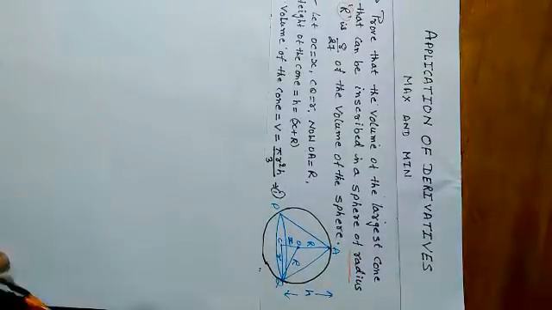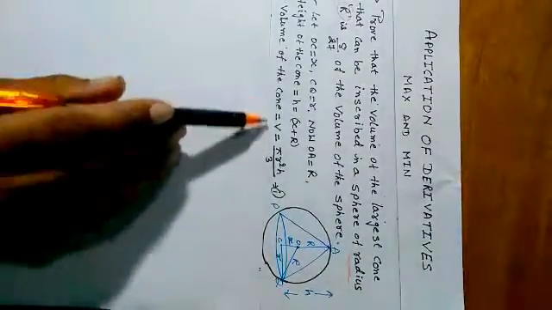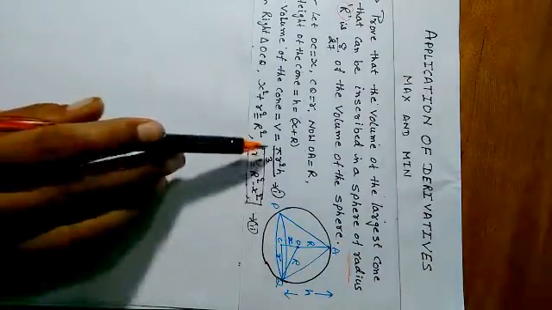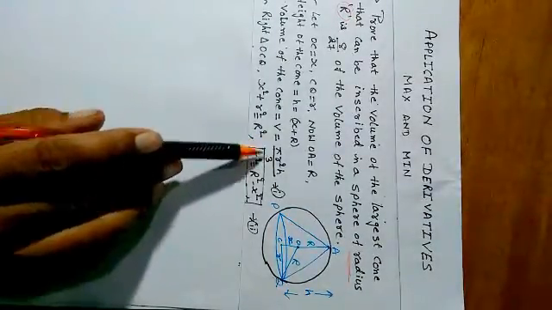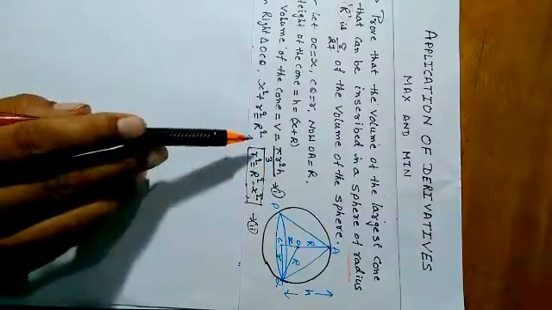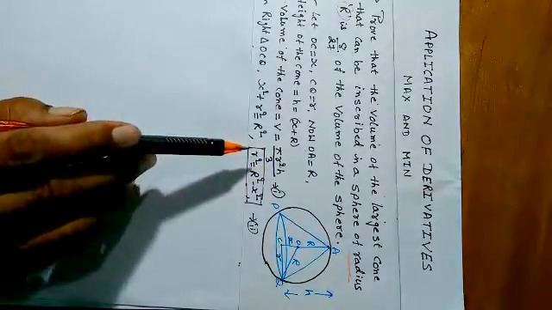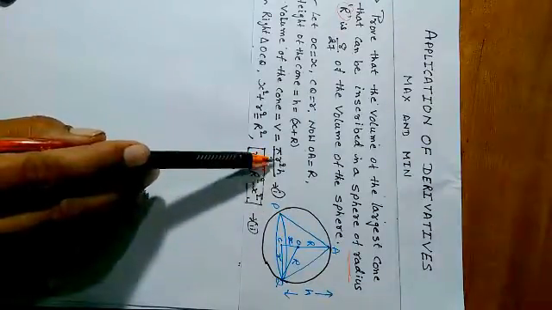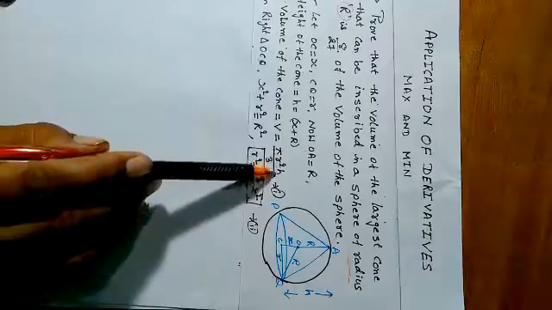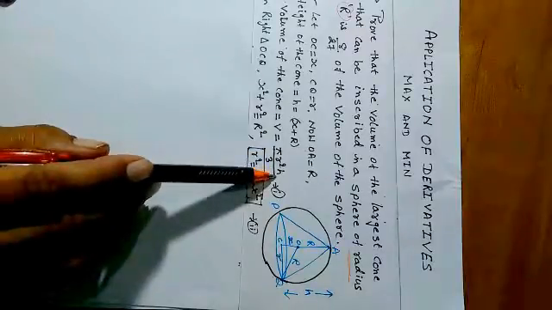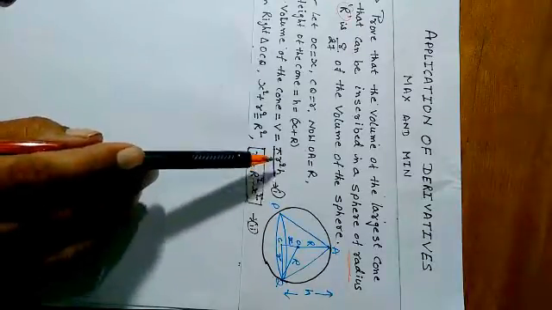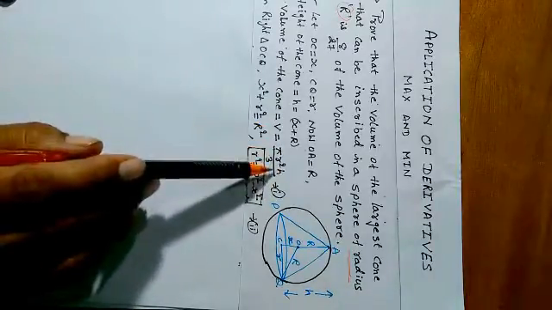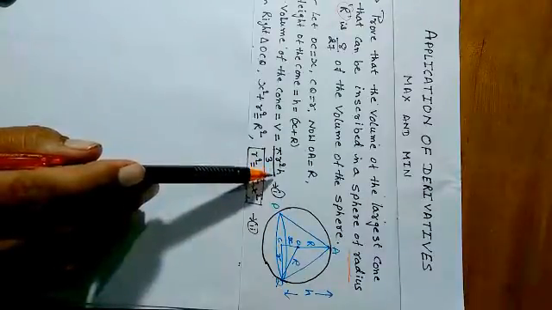Now the volume of the cone. What is the volume of a cone? The volume of a cone is equal to 1 by 3 pi r square h. Now we observe that small r and h are two variables, so we have to convert one to the other. We need only one variable in this expression.